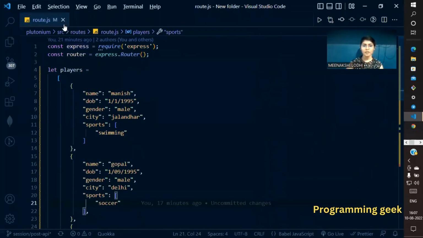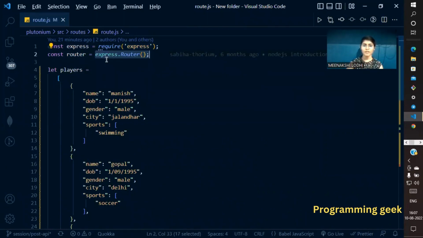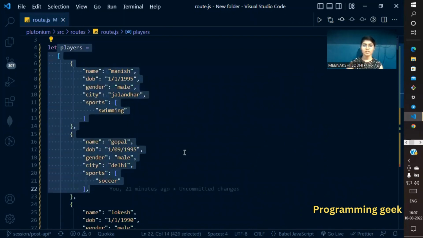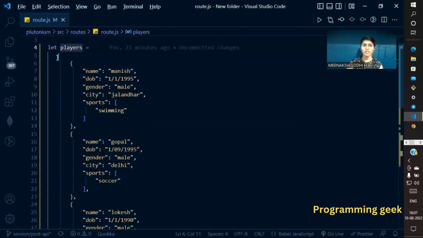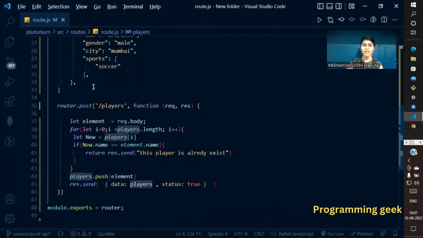For this, first in my route.js file, I import express using the require keyword in an express variable. Then I am using the Router function of express in router. This is the given data, players. This is an array in which multiple objects are declared as elements.